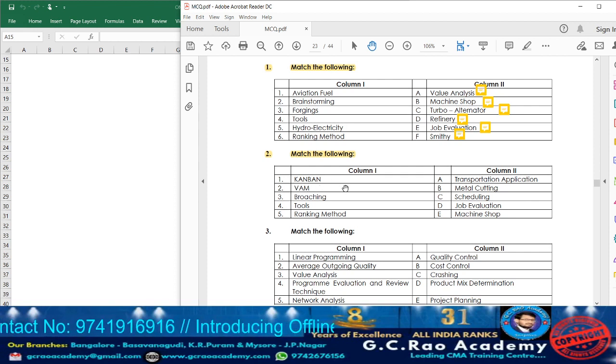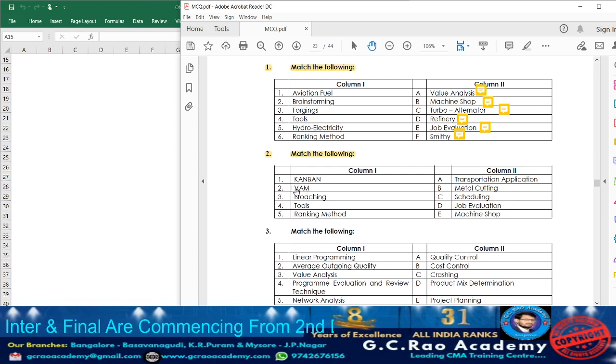It is one of the Japanese manufacturing systems in which the components required for production are supplied and regulated by using some instruction cards. By utilizing instruction cards, they supply the required components for production, and they will be sent along the production line. That we are going to call Kanban. Next, what do we have?